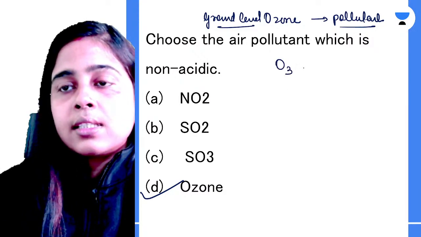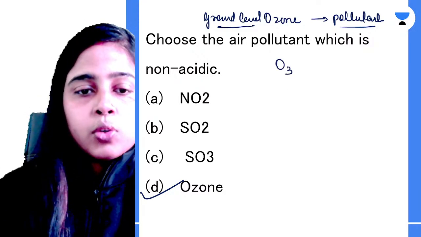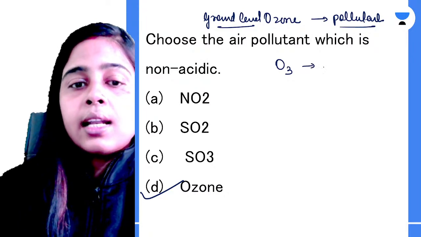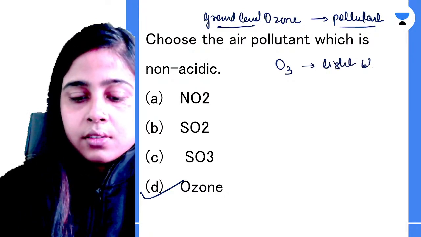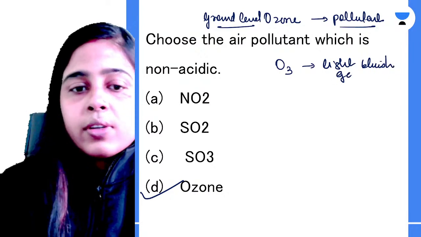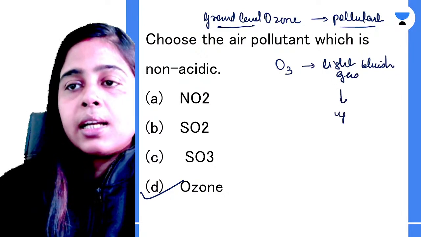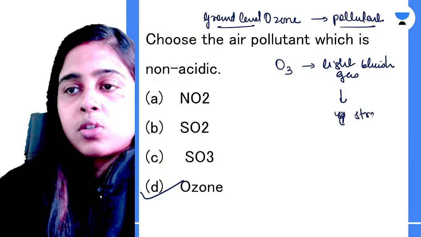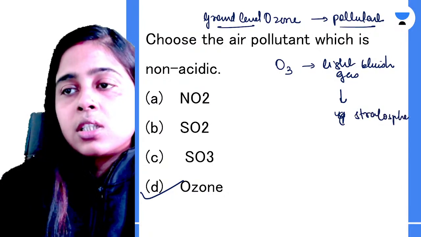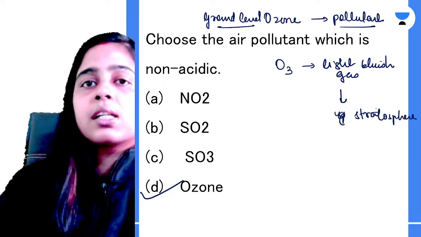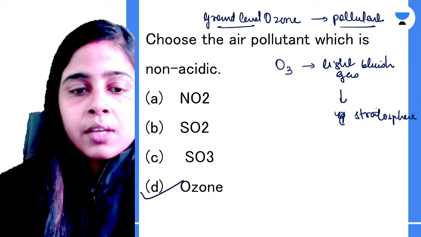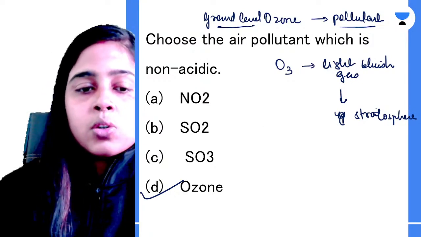So ozone has the molecular formula O3. It is a light bluish gas, which is generally found in the upper layer of the atmosphere, that is in the stratosphere, and its main function is to absorb the maximum ultraviolet radiation which is coming from the sun. And how is ozone formed?